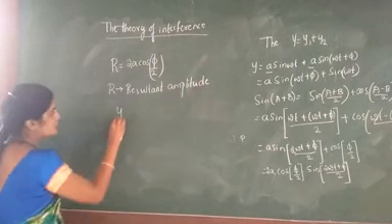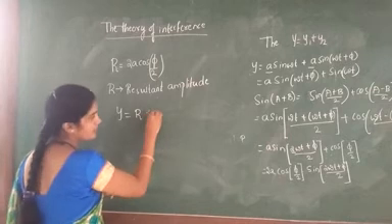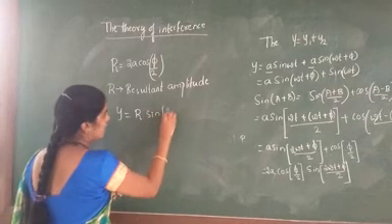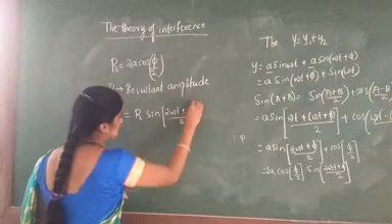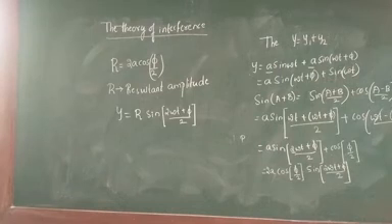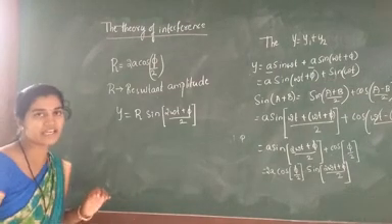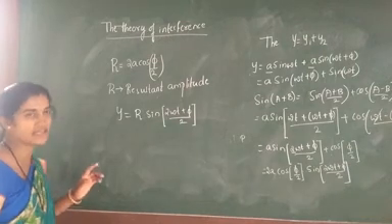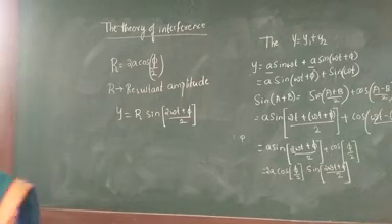Therefore, y is equal to R sin(2 omega t plus psi by 2). Now we got the equation y is equal to R sin(2 omega t plus psi by 2). In the same way, again here we have to find the constructive interference and the destructive interference, path difference and the phase difference.